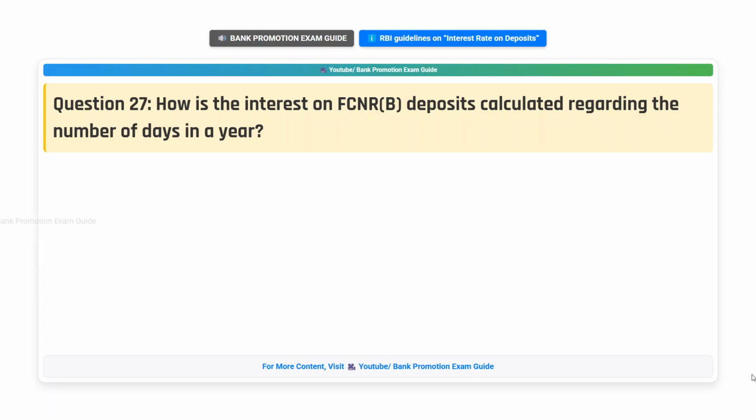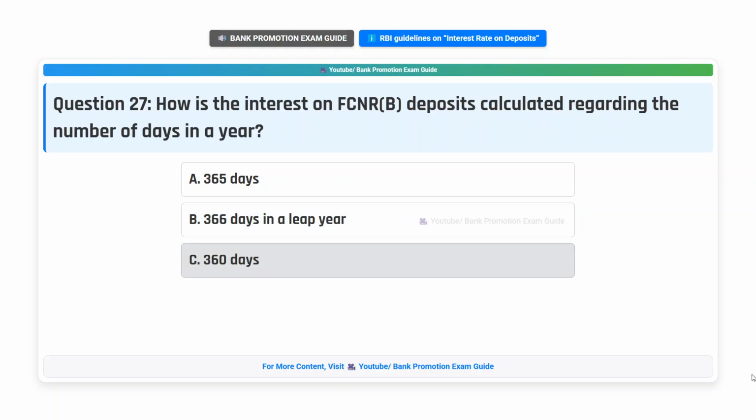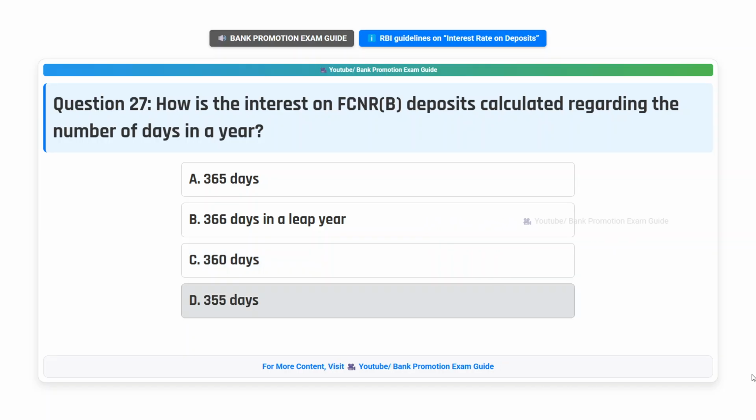Question 27. How is the interest on FCNR B deposits calculated regarding the number of days in a year? Option A. 365 days. Option B. 366 days in a leap year. Option C. 360 days. Option D. 355 days. Think the answer.